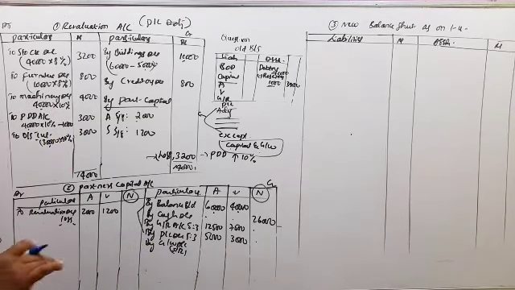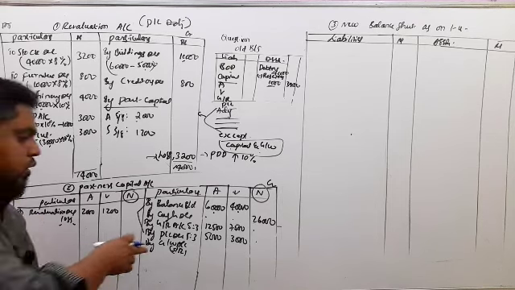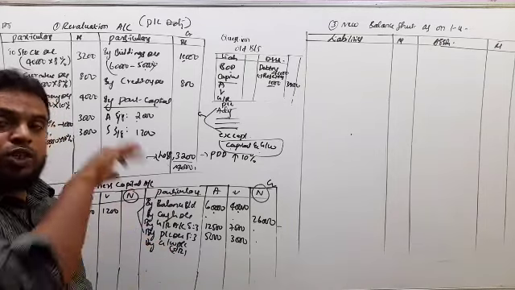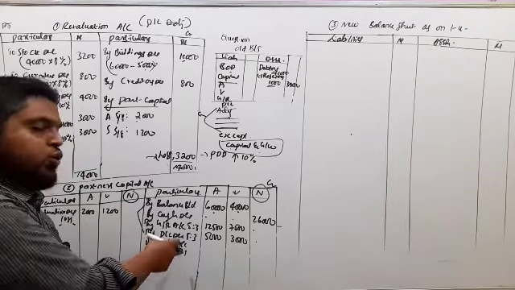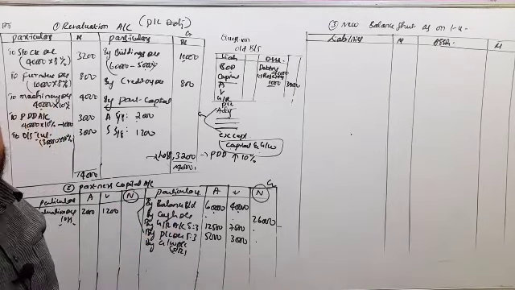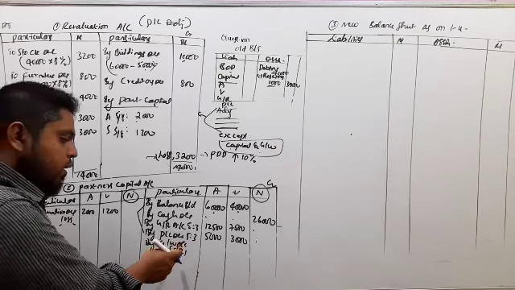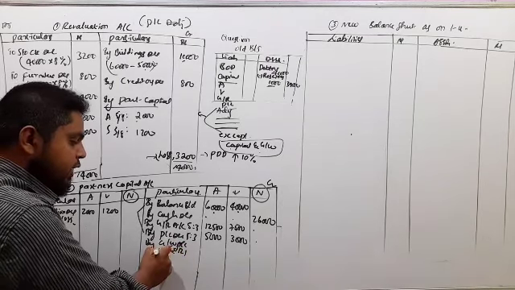So in the previous videos class, this goodwill amount we have shared in the old ratio only. So in those questions, sacrifice ratio is not there separately in the question. So whenever sacrifice ratio is not there separate in the question, old ratio itself we can assume as a sacrifice ratio. But in this problem, sacrifice ratio he has given in the adjustment.